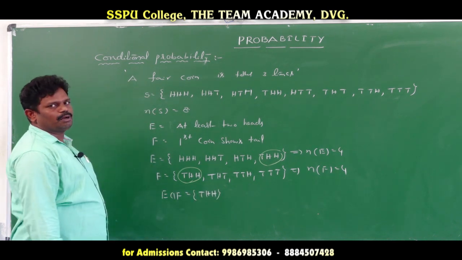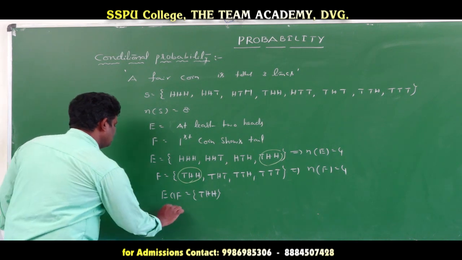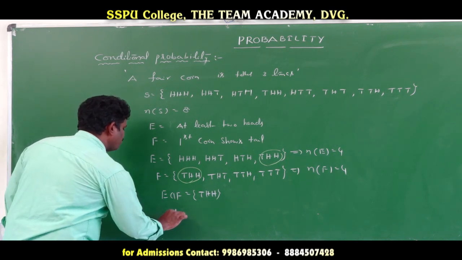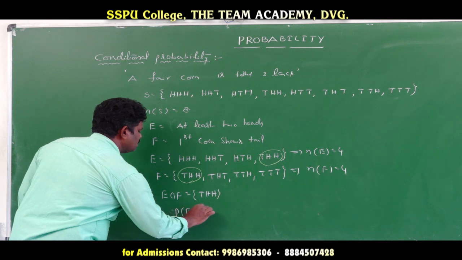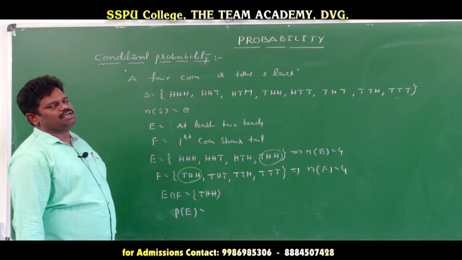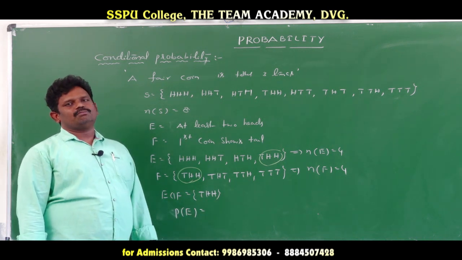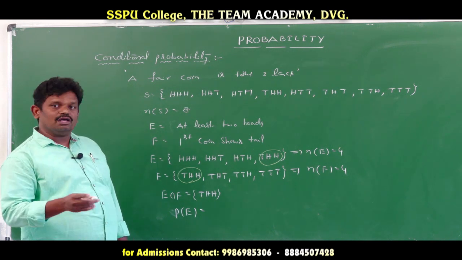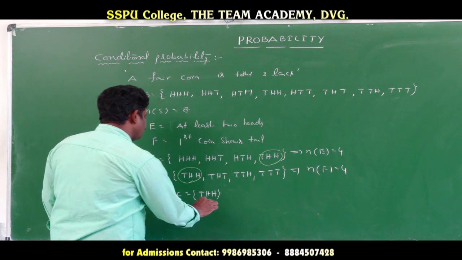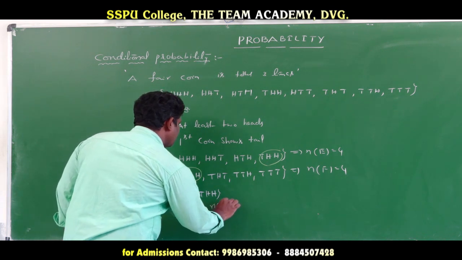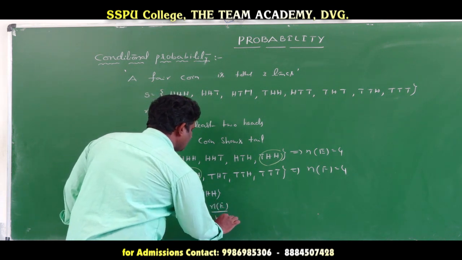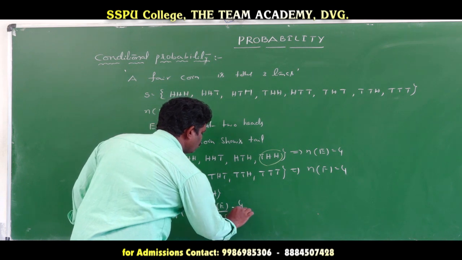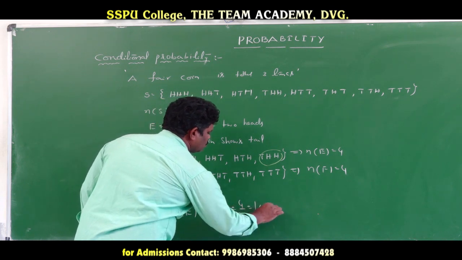Now we find the probability of the events using the classical definition of probability: the number of outcomes favorable to event E divided by the number of outcomes in the sample space. So n(E) by n(S) is equal to 4 by 8, that is 1 by 2.